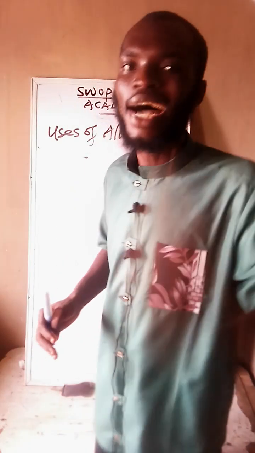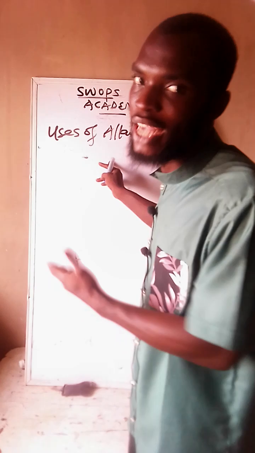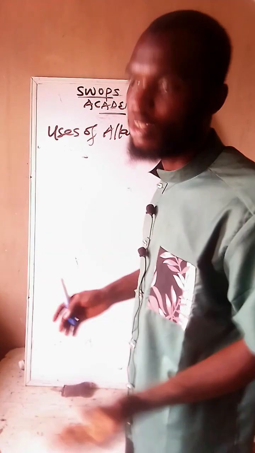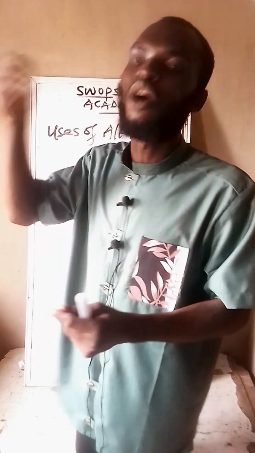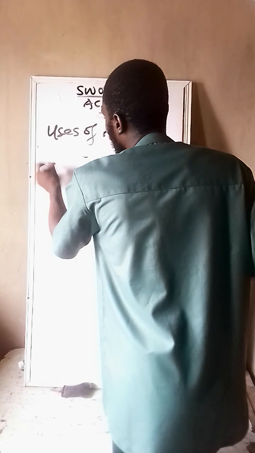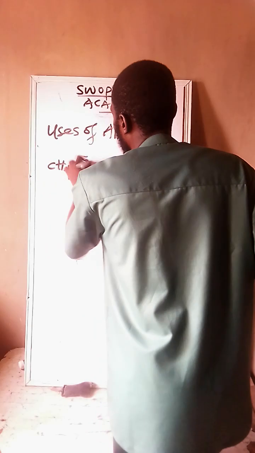The second one, it is used as an anesthetic agent. That is what I explained earlier. Chloroform. It is used as a pain reliever. It serves as a what? Pain subdue. So we use it as a pain reliever. Number 3, it is used in production of what? Of carbon dioxide and water as a result of combustion reaction. And I told you that when methane, alkane, is reacting with oxygen gas, I've explained that.